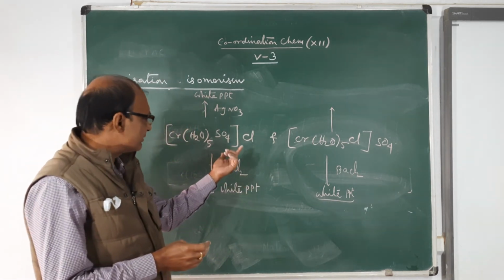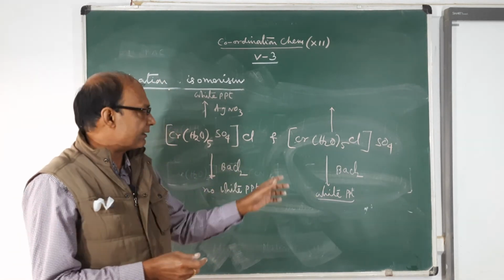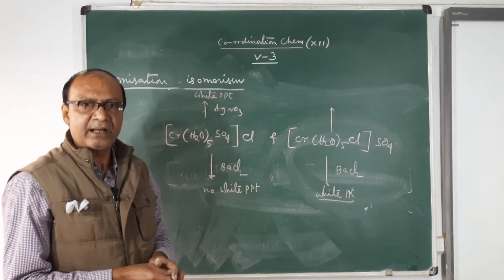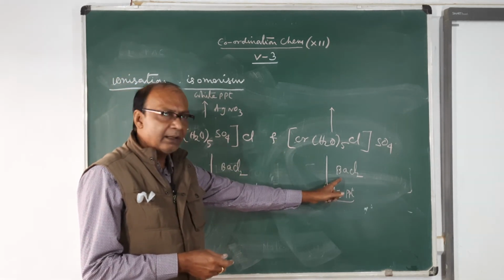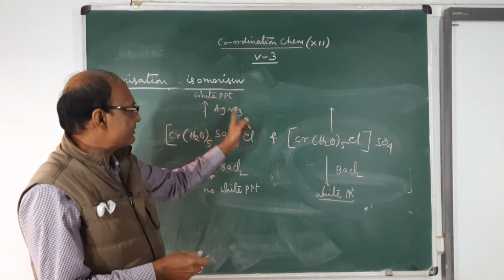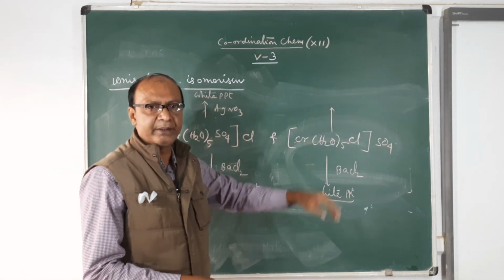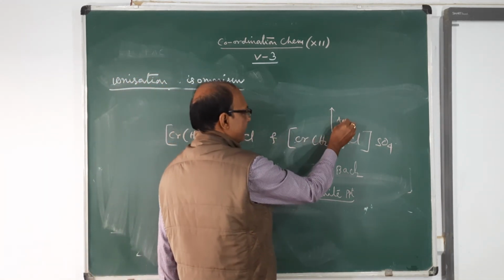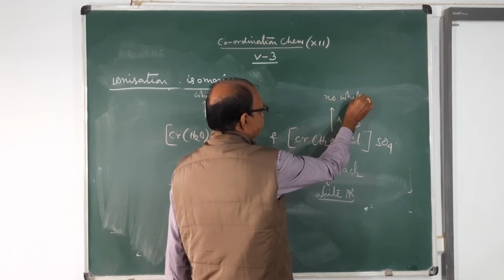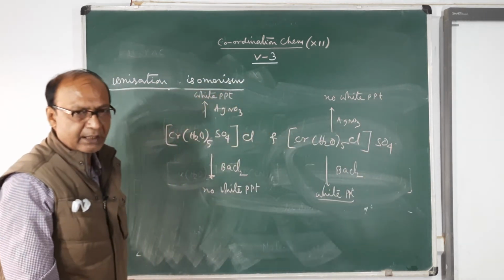In ionization isomerism, a question like this will be given: a pair will be given and the question will be how do you chemically prove that they are ionization isomers. Then you have to write the chemical test. Either you write the barium chloride test or you write the silver nitrate test: with silver nitrate, white precipitate; with silver nitrate, no white precipitate. So you have understood it. So this is ionization isomerism.